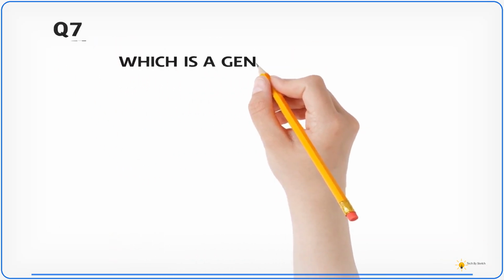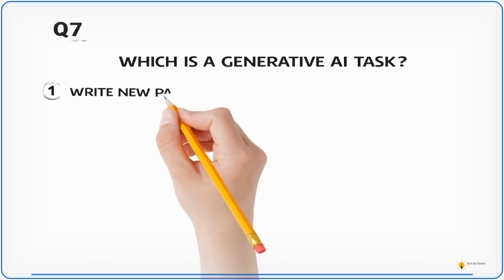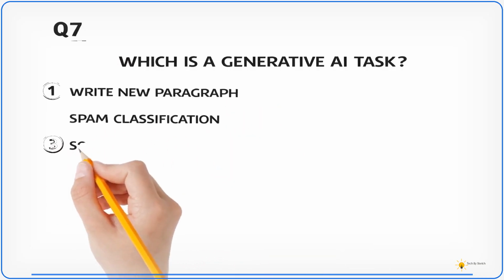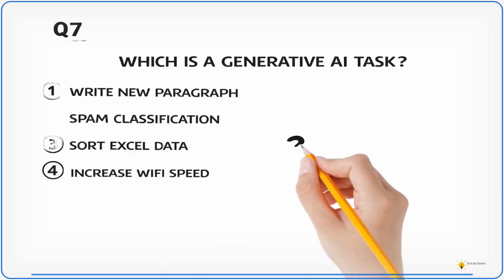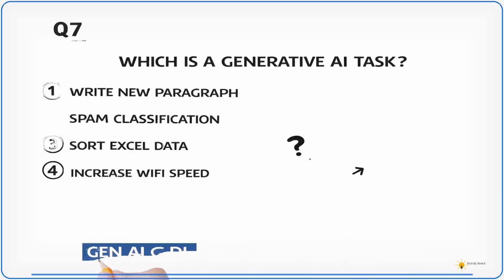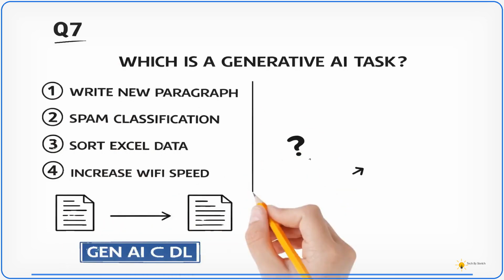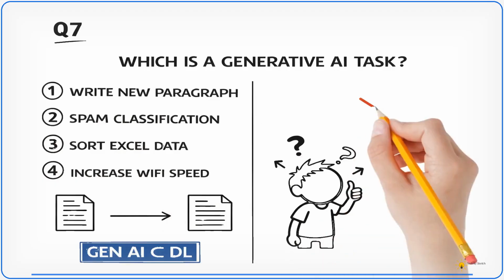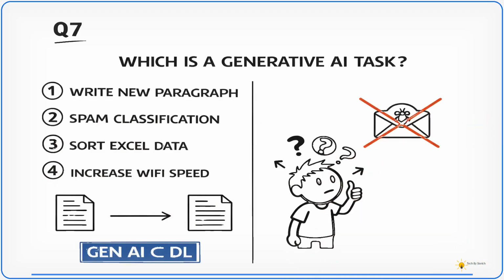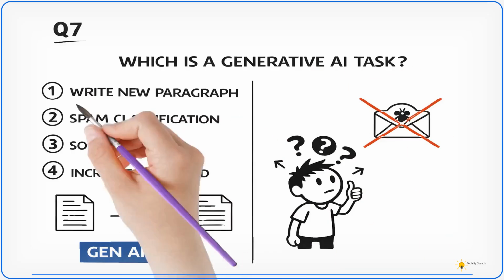Which of these is a generative AI task? 1. Writing a new paragraph. 2. Classifying email as spam. 3. Sorting rows in Excel. Or 4. Increasing Wi-Fi speed. Take a moment and think.